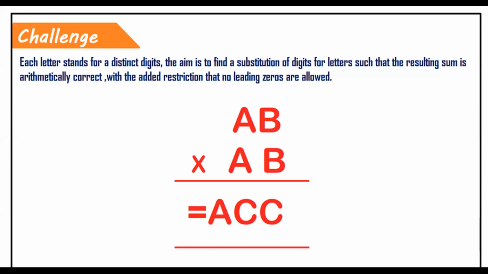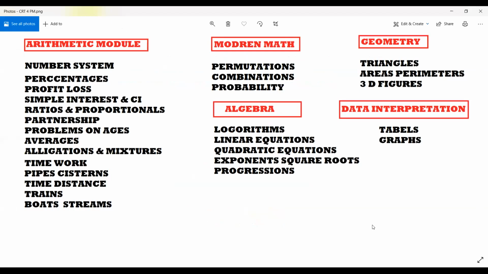So what are the topics we are going to cover? We'll be covering quantitative aptitude by covering arithmetic, modern math, algebra, geometry, and data interpretation. Also, we'll be covering logical reasoning, where odd man out, analogy, coding and decoding, blood relation, seating arrangement, syllogism, questions on Venn diagrams, non-verbal reasoning, cubes and dice, and all the problems related to puzzles will be covered. All these overall modules will take 45 days of time for preparing and discussing.